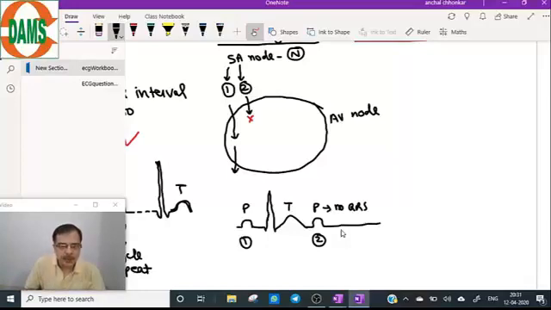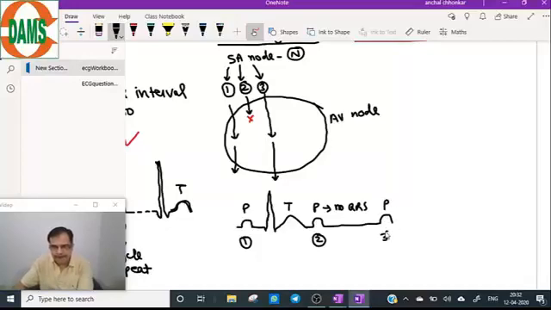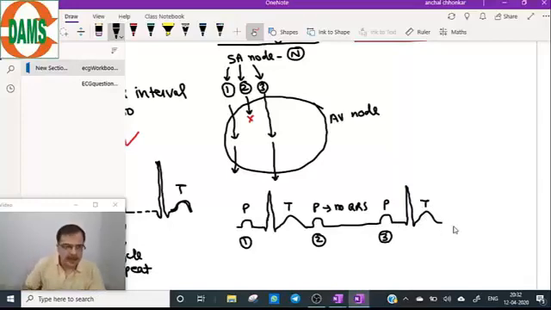This I am taking just the example of MOBIS type 2. Now the third impulse will depolarize the atria, and that will be conducted through AV node into the ventricles. So number third P wave will be followed by the QRS complex.